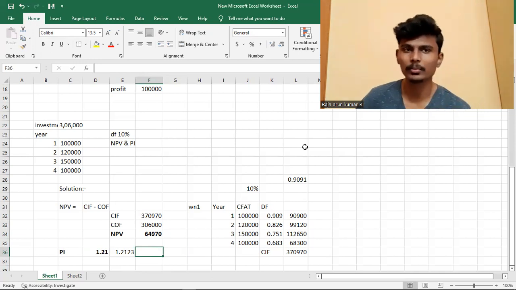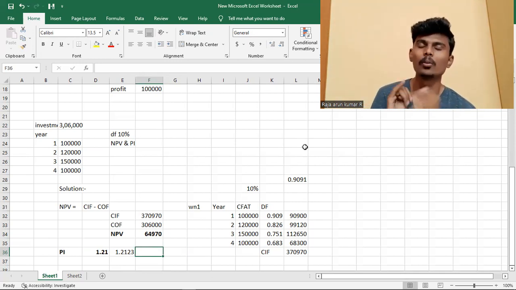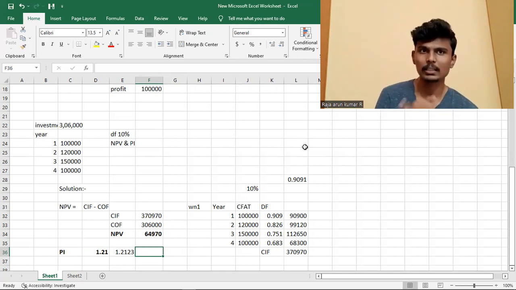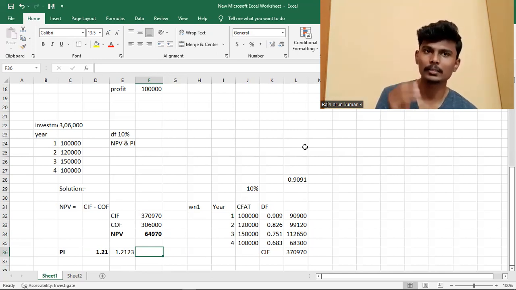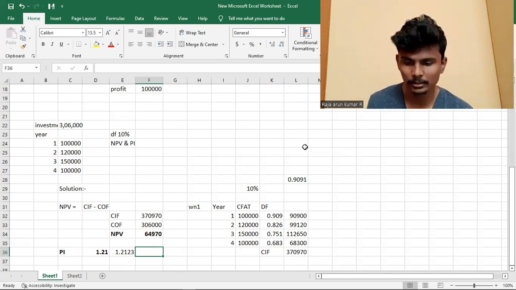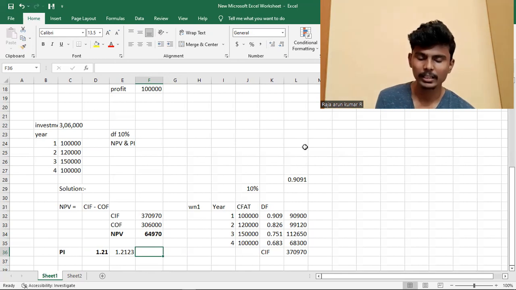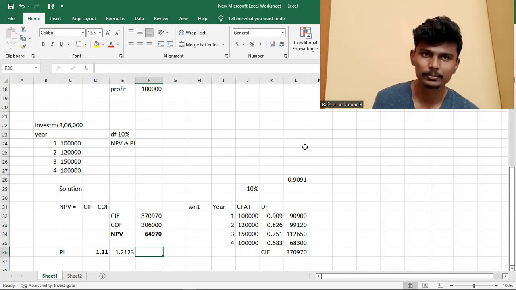In the comprehensive sum, they ask in the examination like this: ARR, payback period, NPV and PI, the four in one question. They give the discounting factor and the cash flow after tax, and you find out accordingly. This is the simple concept. You understand it, capital budgeting is very, very easy. Okay, NPV and PI I completed.